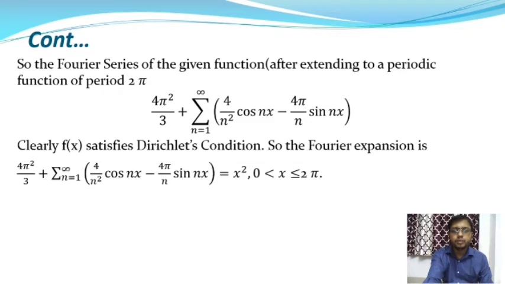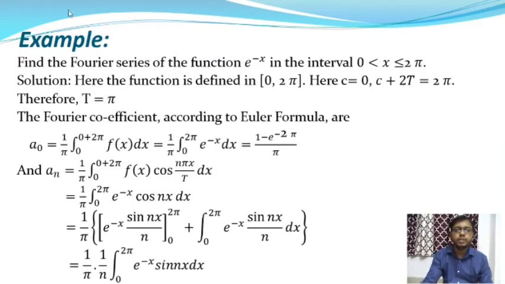After that we are going to find one more example on Fourier series expansion of periodic extension. So here is the problem, and this is the second problem on periodic extension. Find the Fourier series of the function e^(−x) in the interval 0 to 2π. Let's solve the problem.